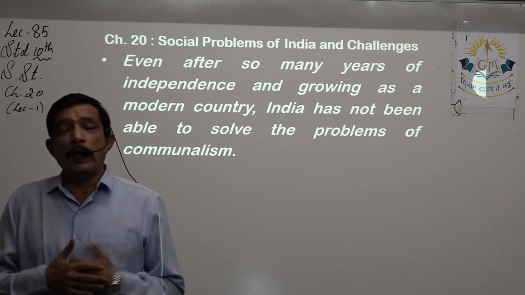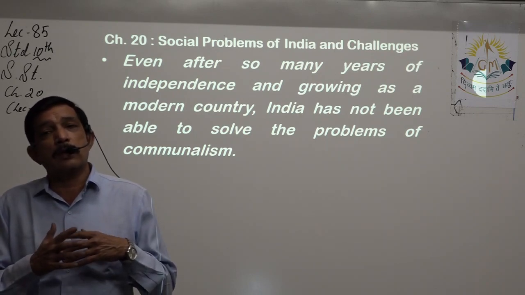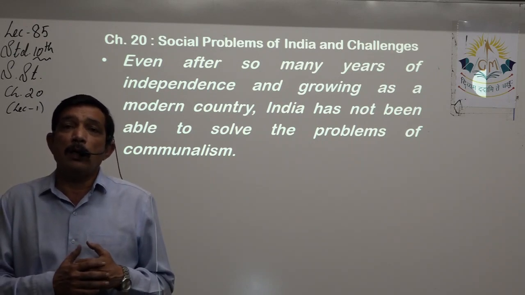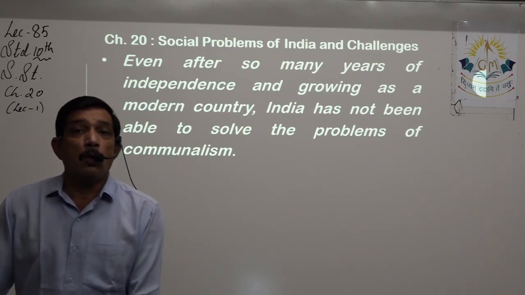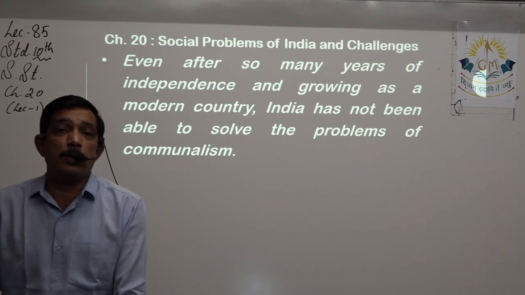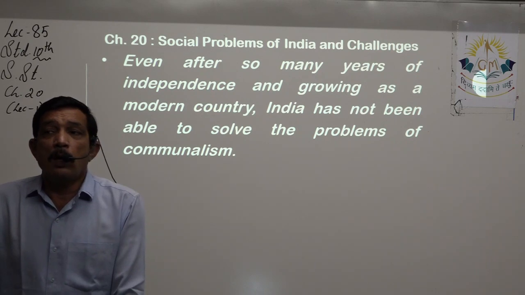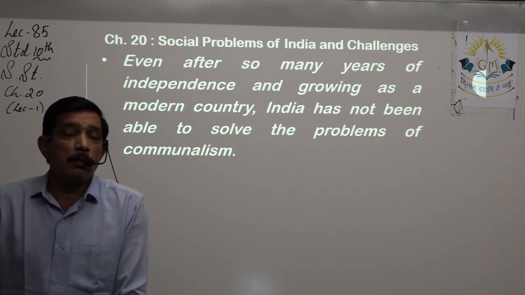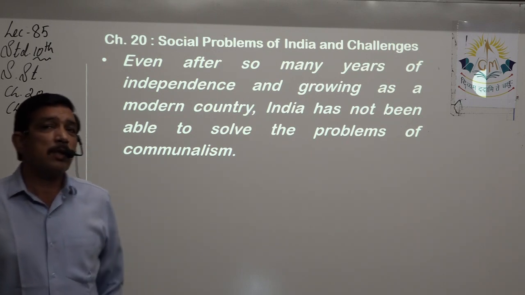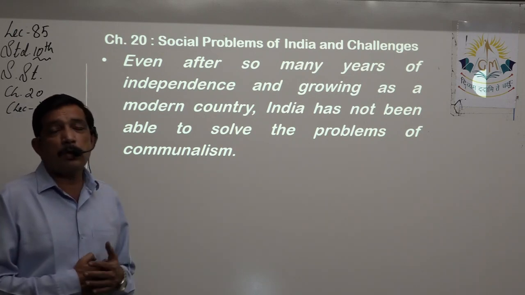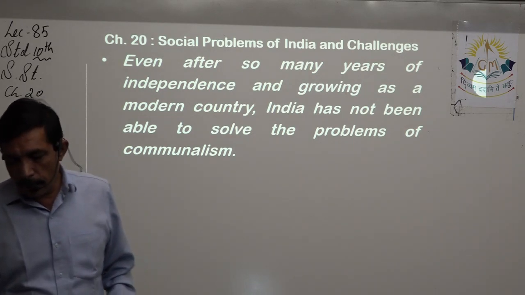So now and then clashes happen at a small level, or when those clashes take up a bigger issue, then the working of the society disrupts and people come face to face because of communalism. Lots of bloodshed also happens many times because of communalism, right? So even after so many years, India is still not able to solve this problem of communalism, though we call our society a modern society.